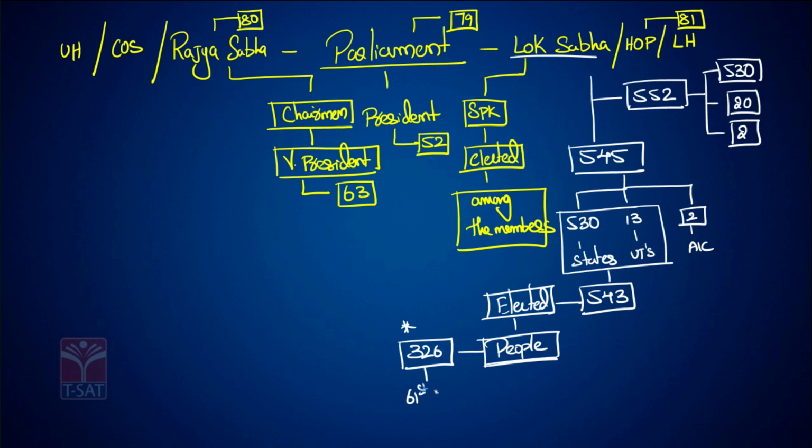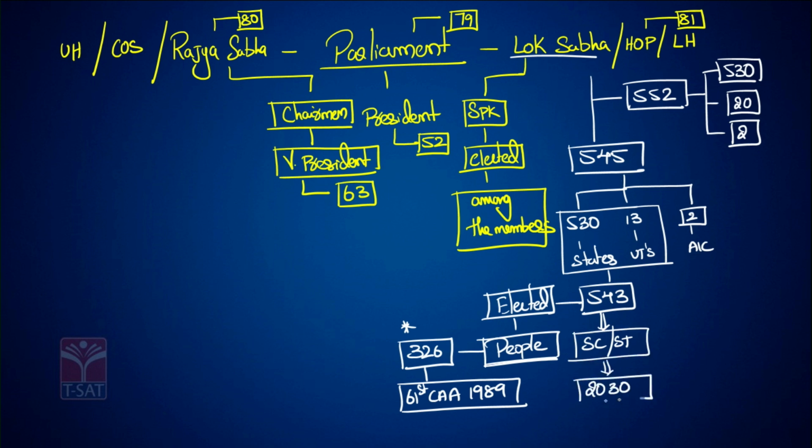The 61st Constitutional Amendment Act 1989 decreased the voting age from 21 to 18 years. In these 543 seats, the SC and ST seat reservations have been continued till 2030 by the 104th Constitutional Amendment Act.